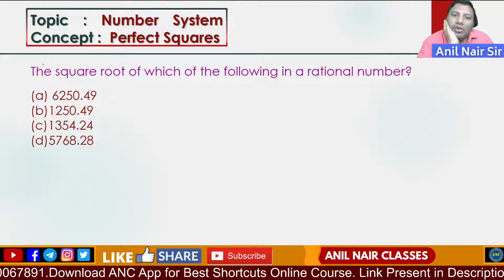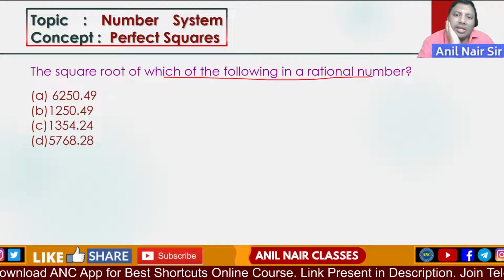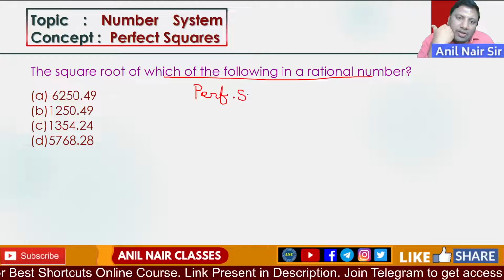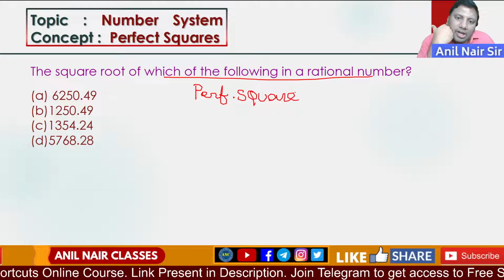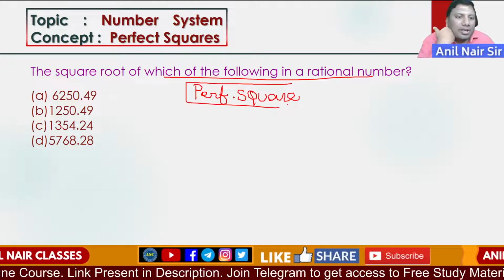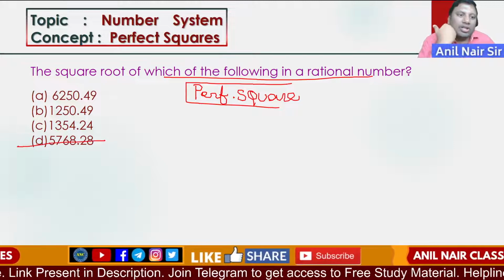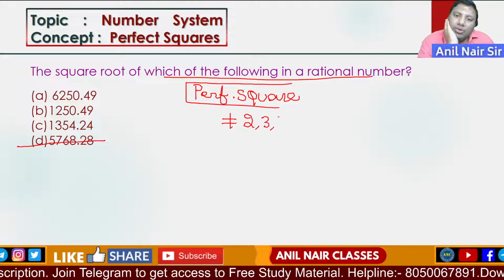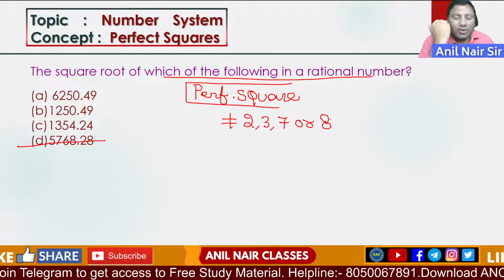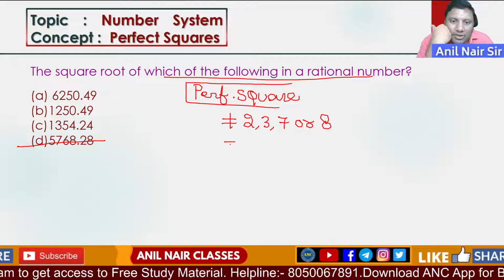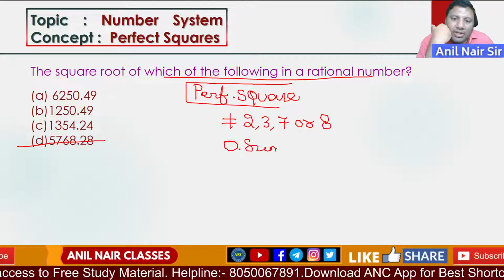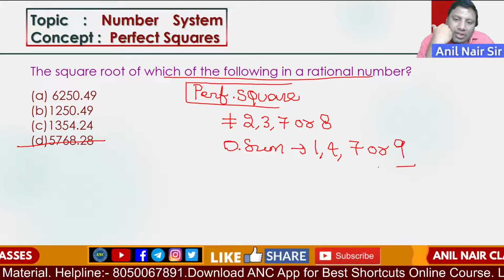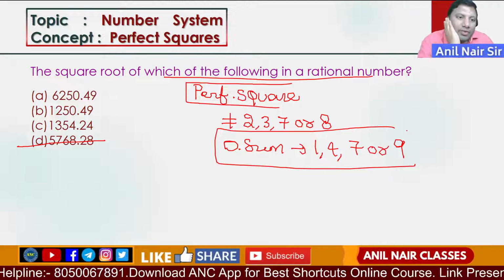Next one: the square root of which of the following is a rational number? We have to tell which of the following options is a perfect square. What are the properties? A perfect square never ends with 2, 3, 7 or 8. These are out. A perfect square's digital sum will always be 1, 4, 7 or 9.